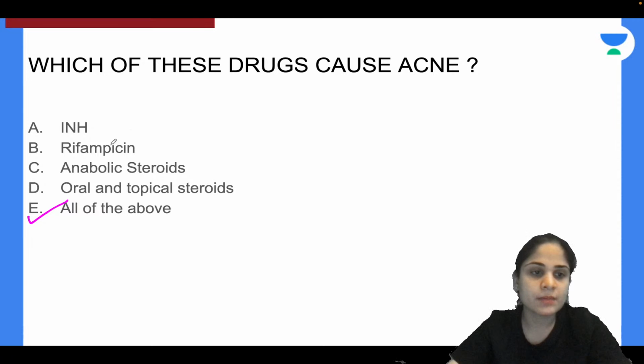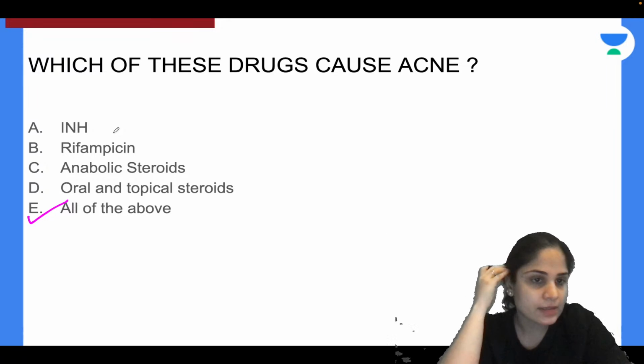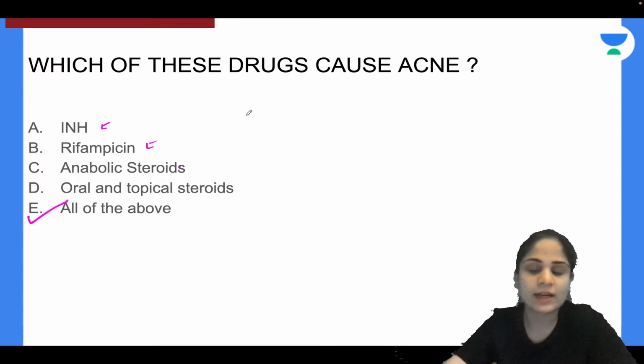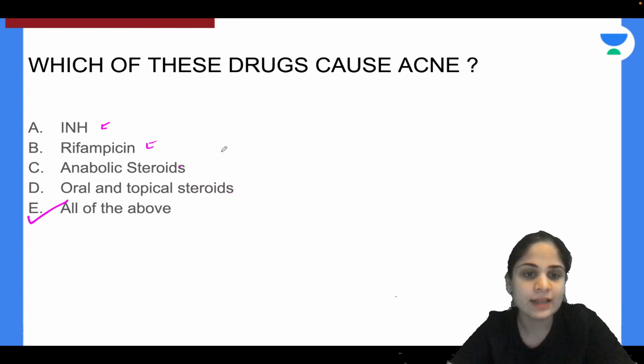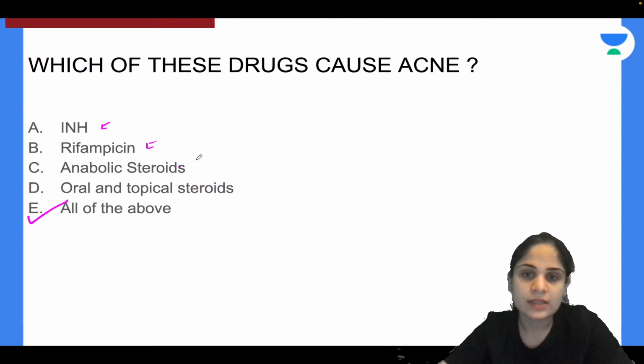So you must have seen many people after TB, after receiving AKT, they develop a lot of acne on their face. That is because one of the causative factors is isoniazid and rifampicin. Then steroids also cause acne. That's why young guys who are trying to pump up in the gym get a lot of acne, and oral and topical steroids can also cause acne. Alright, so that's about acne.